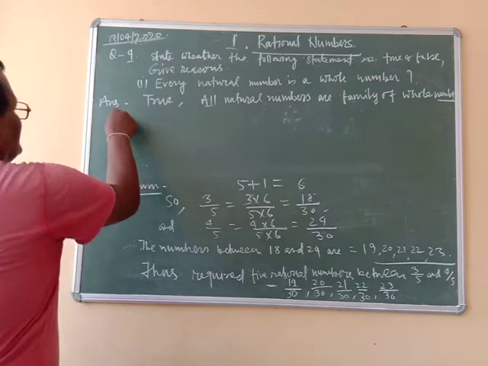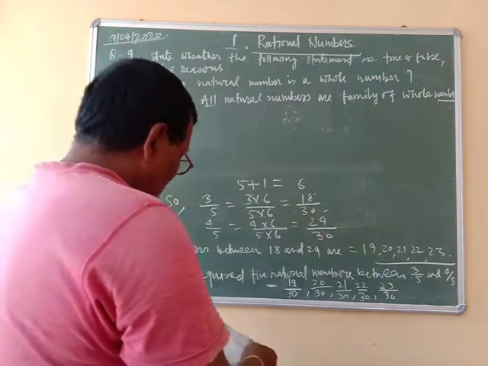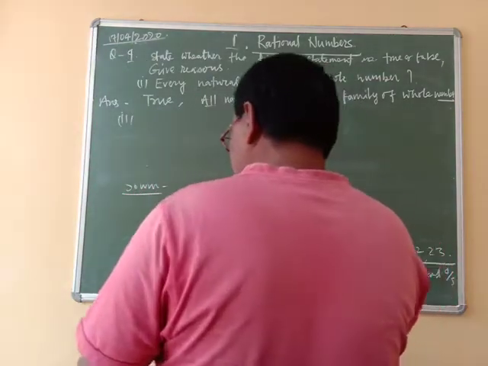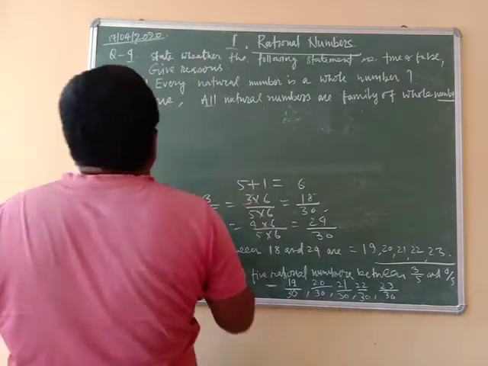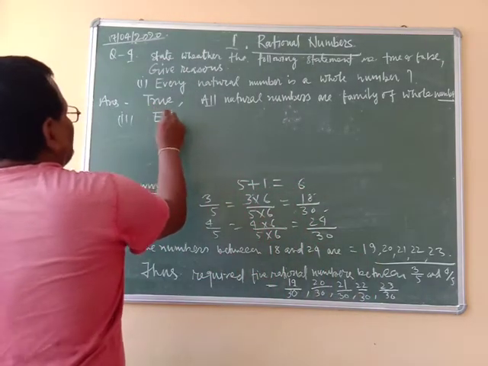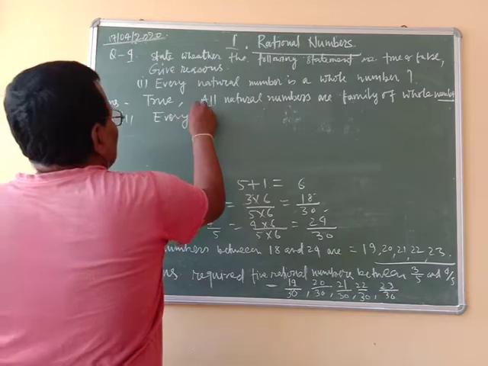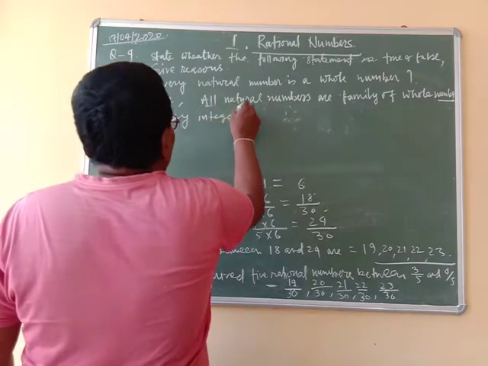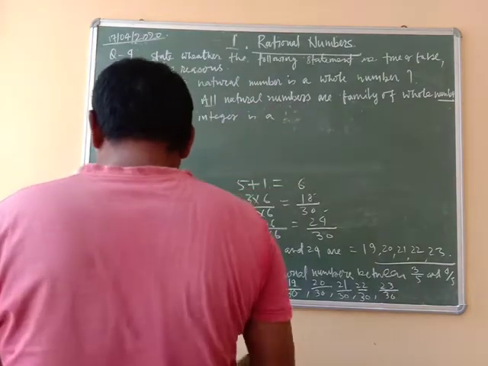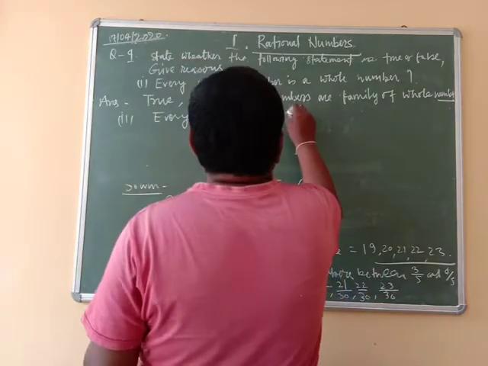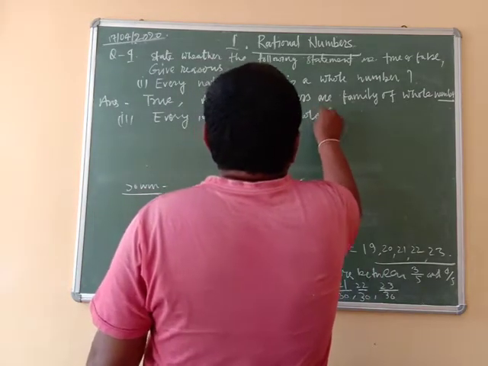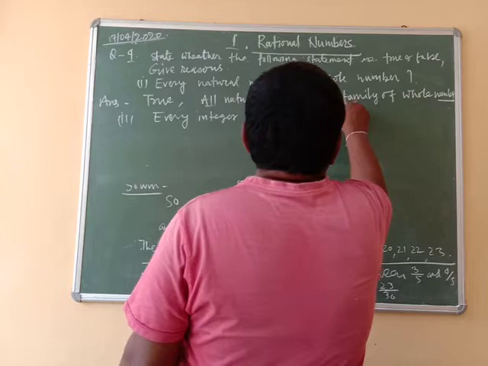Second statement: every integer is a whole number.